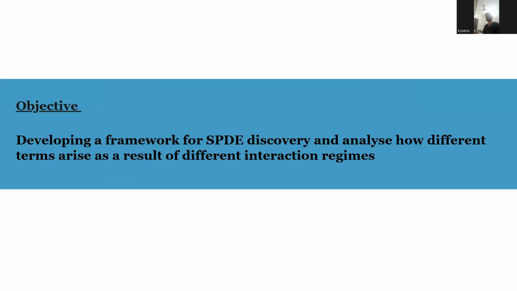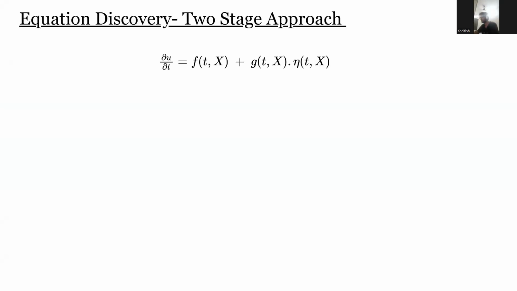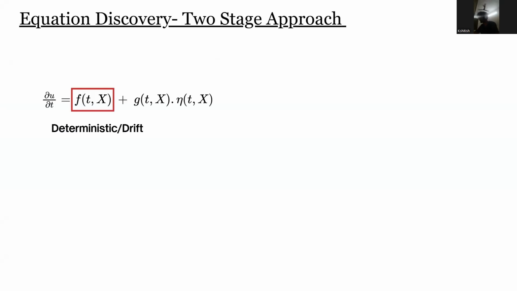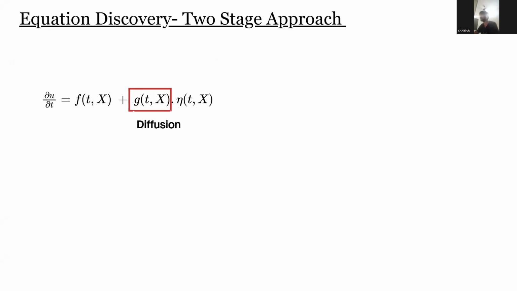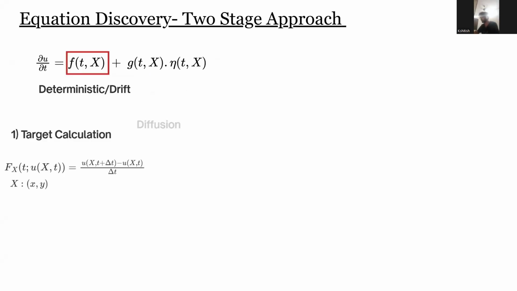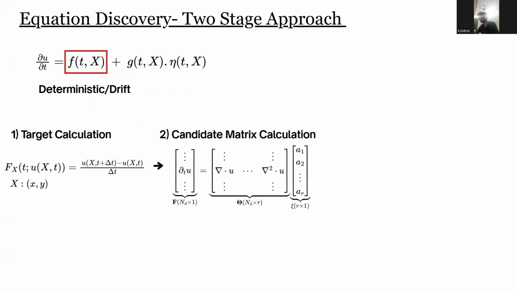That leads to our objective, where we develop a framework for SPDE discovery and analyze how different terms arise as a result of different interaction regimes. The equation discovery procedure is a two-stage approach, where we first estimate the functional form of the drift equation, which describes the average behavior of the system, and then we estimate the diffusion term, which describes the fluctuations around the drift. For drift discovery, we create the target vector consisting of the time derivatives, and the candidate matrix is created with spatial derivatives, and then we use sparse regression to find a functional form of the drift term.